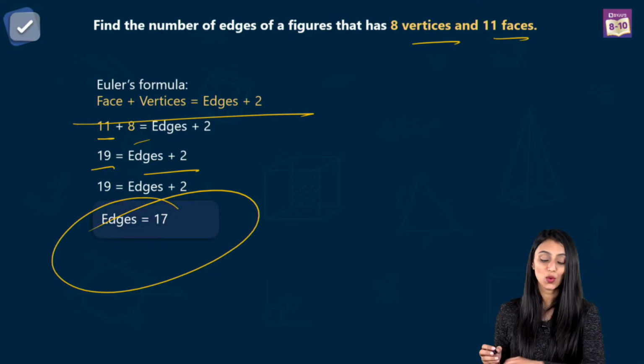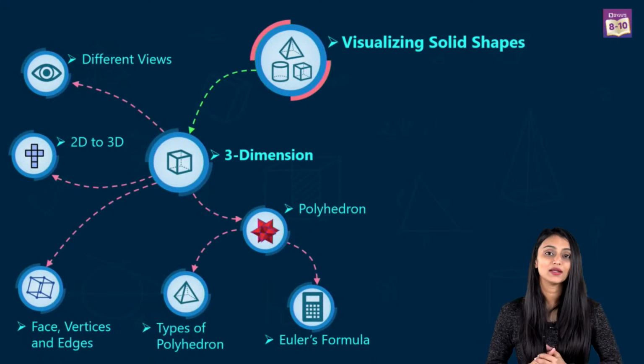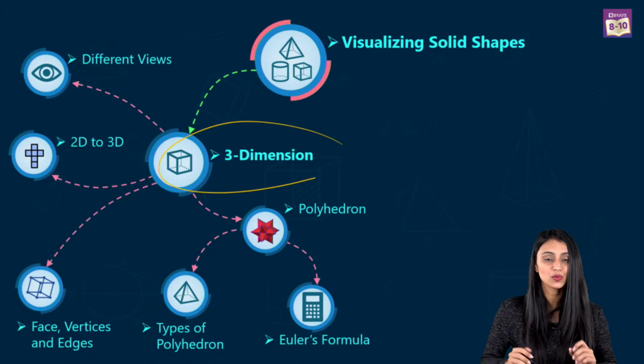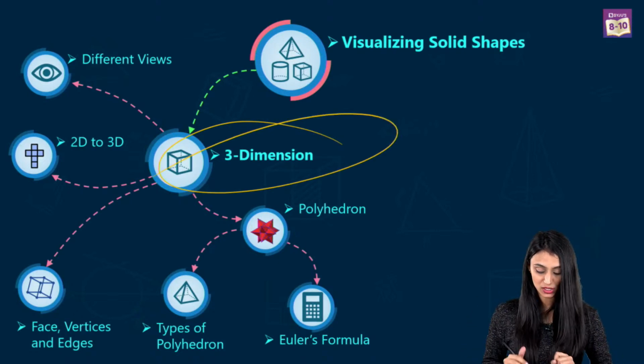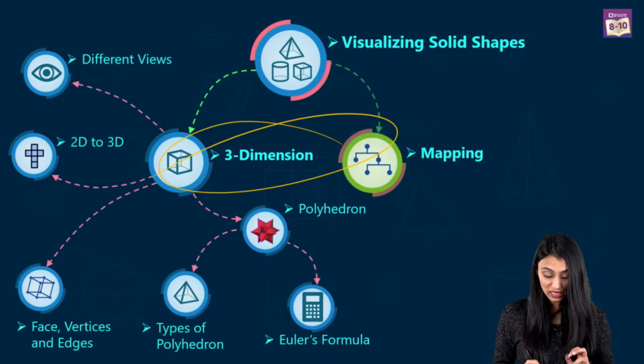All right. So this was about Euler's formula. Now let's move on to our mind map. So till here we have completed the entire part of 3 dimensions which contains different sections. So let's move on and try to understand mapping. Very interesting topic.